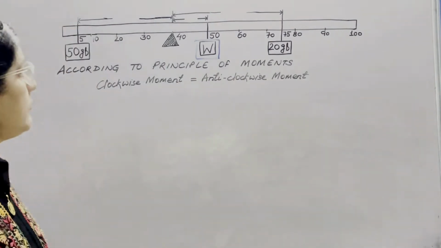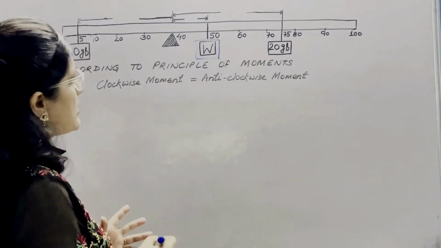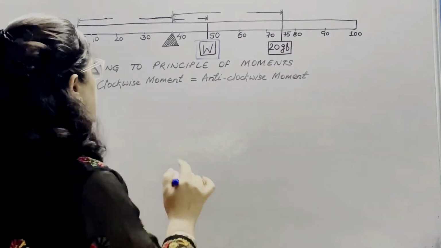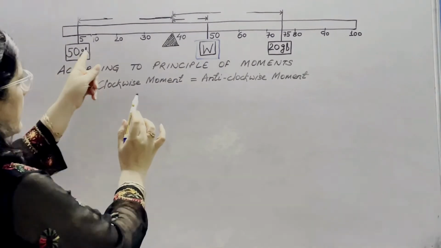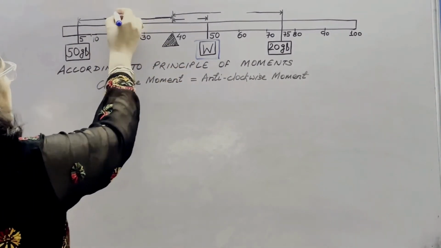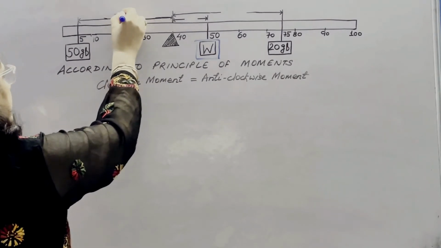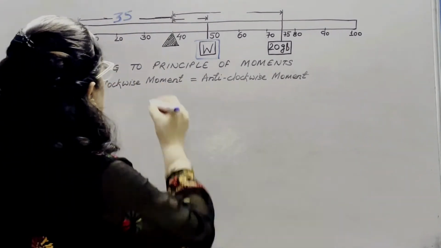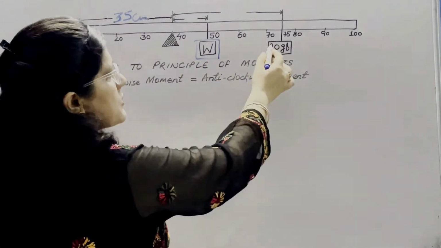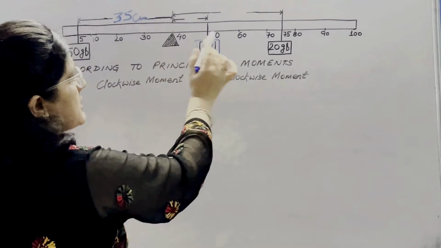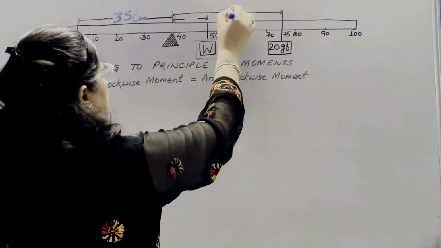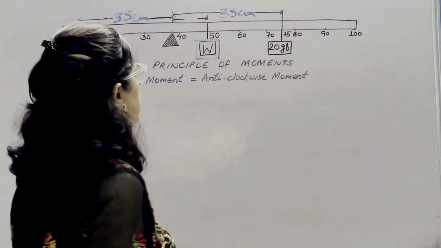Now, first of all, try to calculate the distances. All the distances should be calculated from the fulcrum. So the distance of this weight from the fulcrum is 40 minus 5, which is 35 centimeter. And the distance of this 20 gf weight from the fulcrum is 75 minus 40, which is again 35 centimeter.